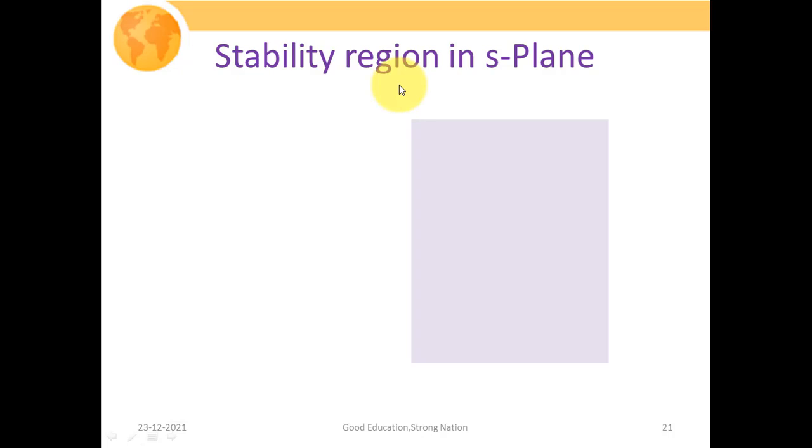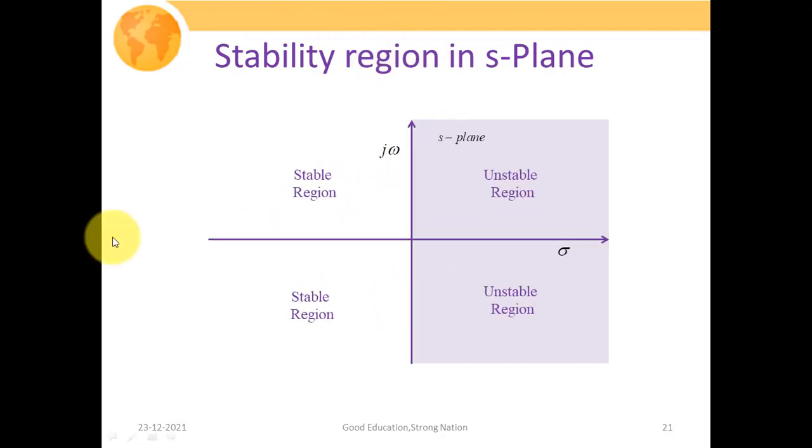So now let us discuss the stability region in the S plane. This dark purple region shows the unstable region, or we could say the right side of the S plane. If any pole lies in this darker portion of the region, then we say that our system is an unstable system.